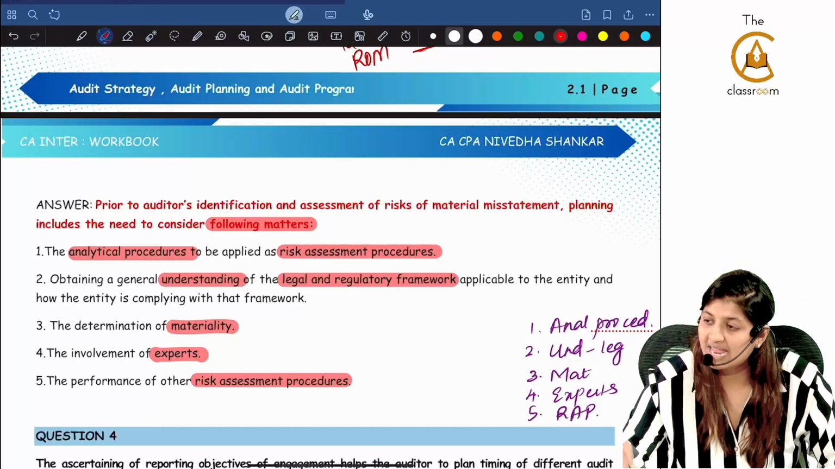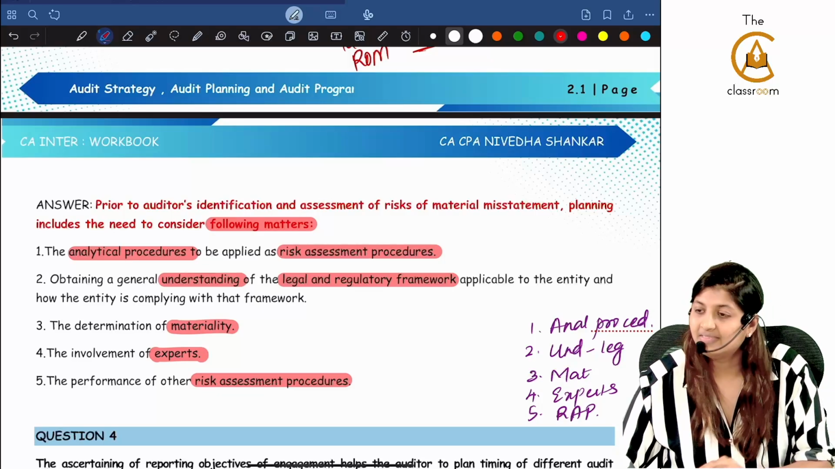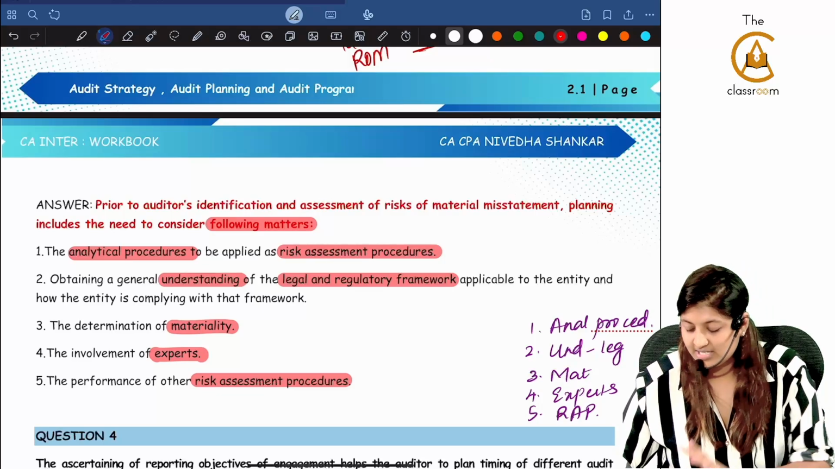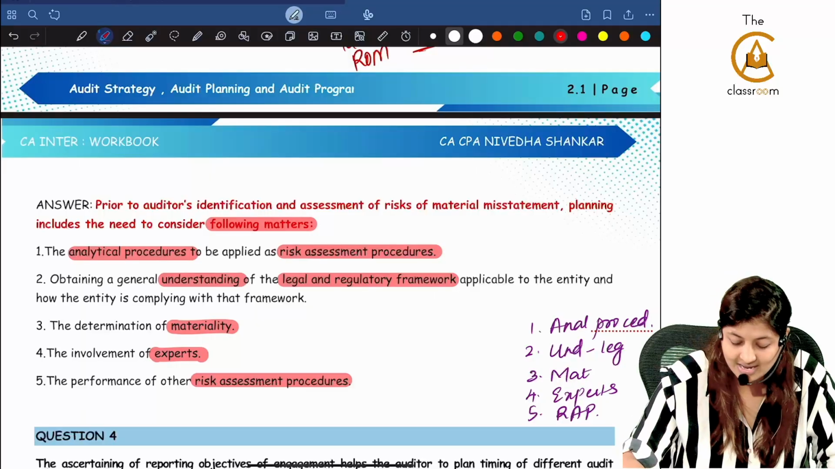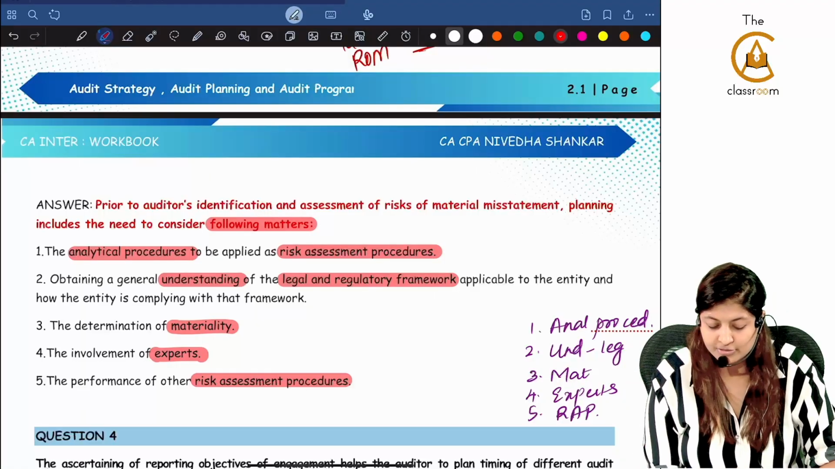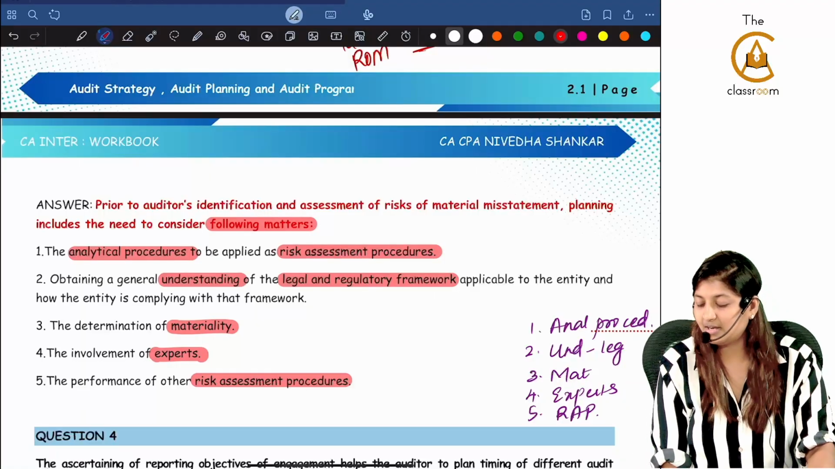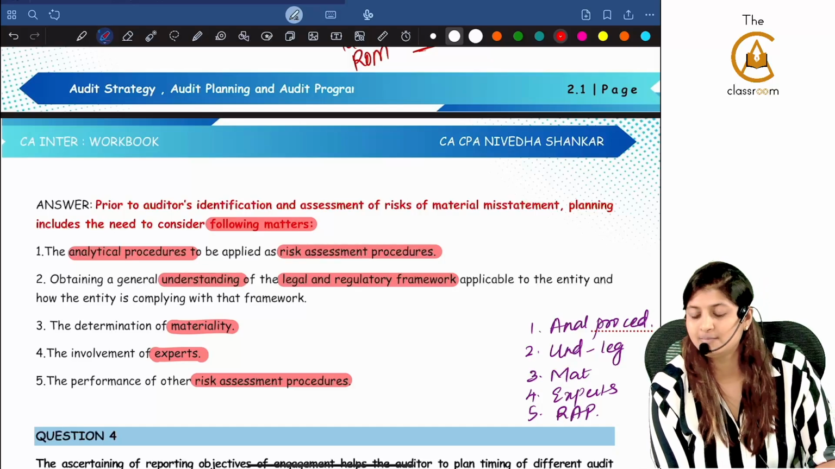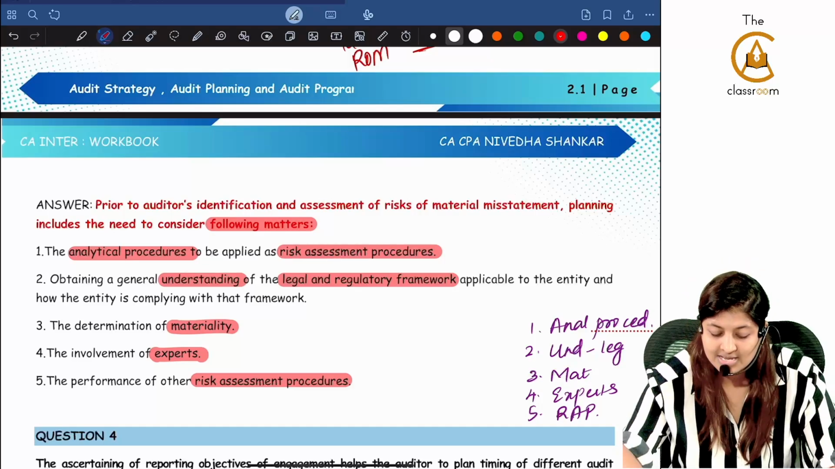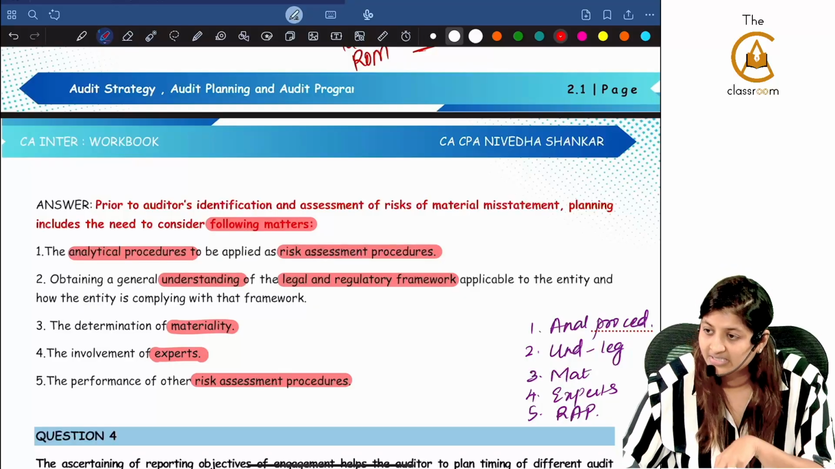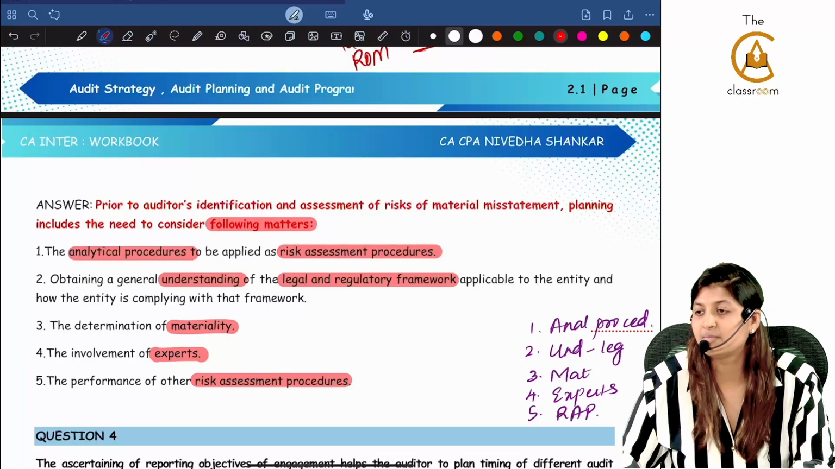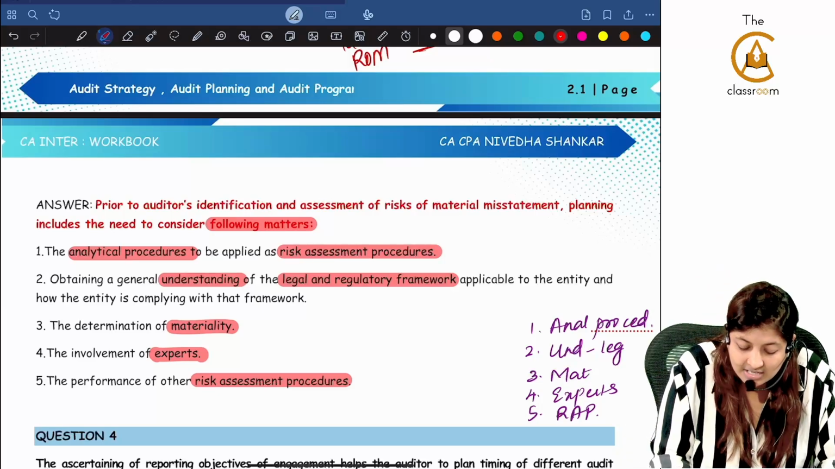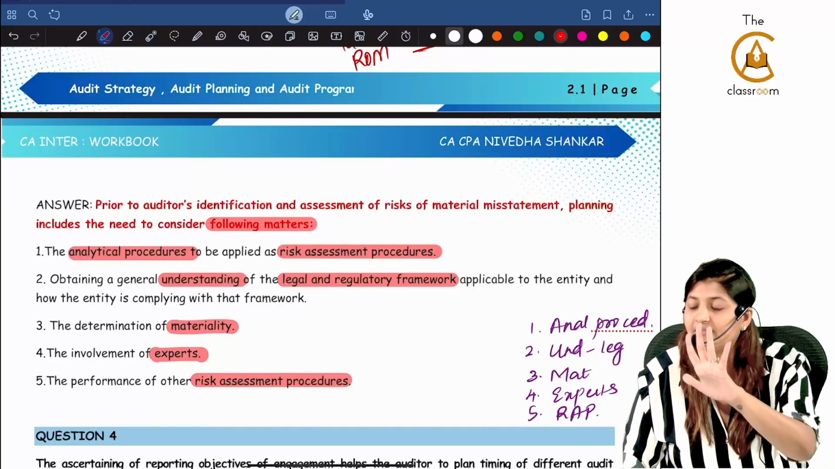Basically, before entering into any audit, you will have to do these 5 points. You will have to see what are the analytical procedures as part of risk assessment procedures, how you will obtain an understanding of the legal and regulatory framework, determination of materiality, involvement of experts, and again performance of risk assessment procedures. What is this? Prior to identification and assessment of risk of material misstatement and prior to doing the further audit procedures, planning includes the need to consider these 5 points.